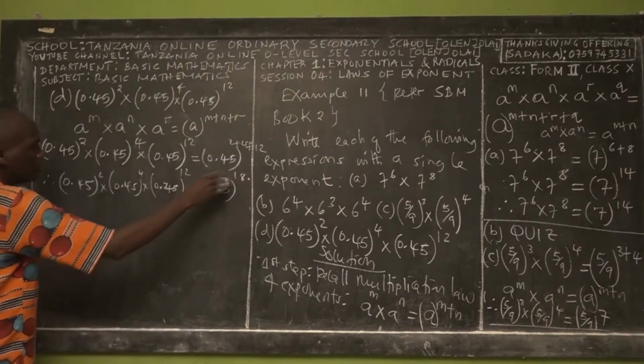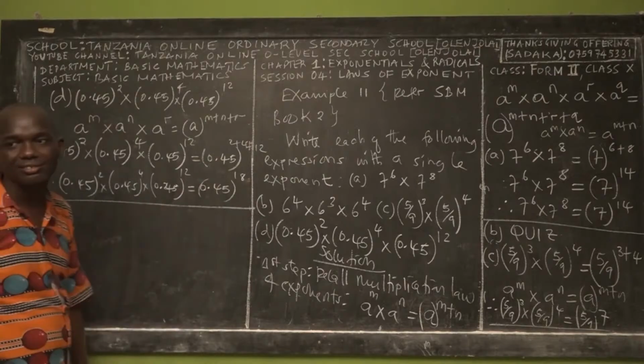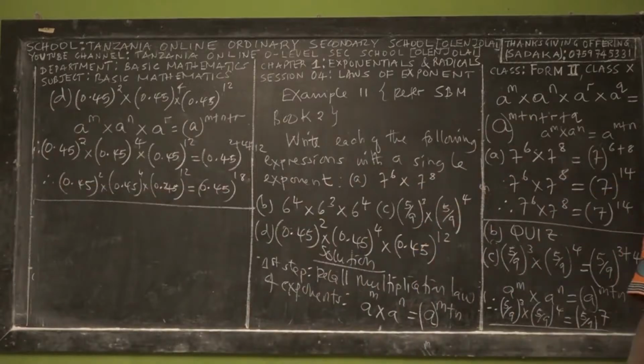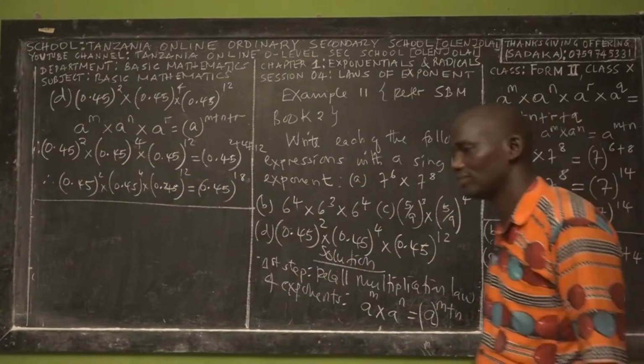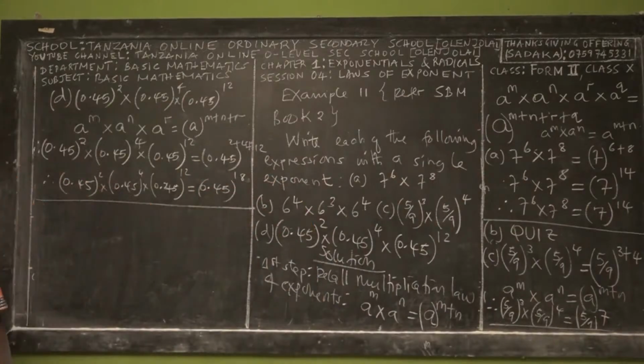So that's the response, power 18. Then you are done. Nothing is difficult in mathematics. It depends on the way that you translate.